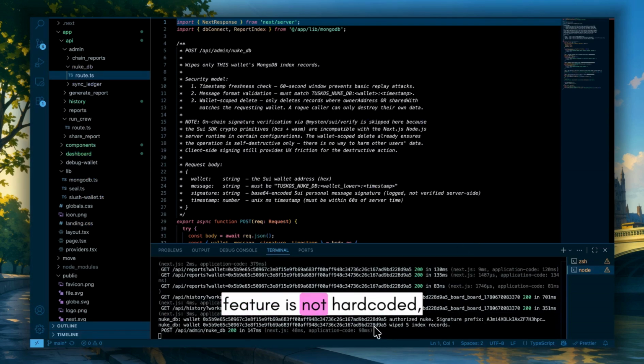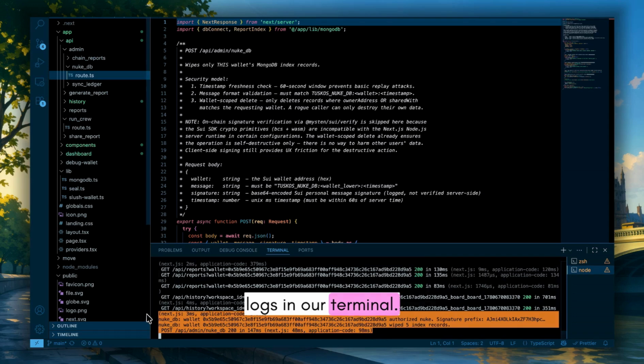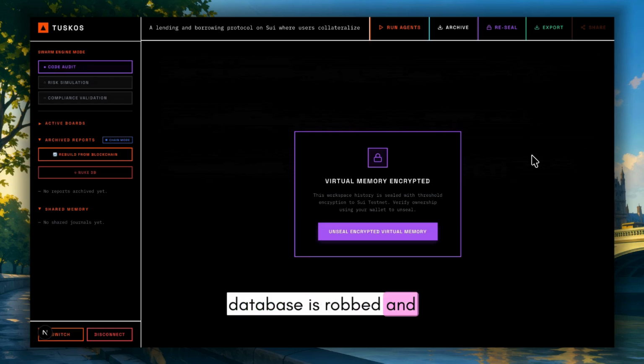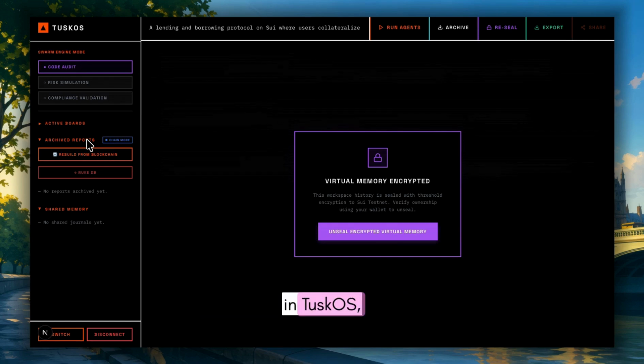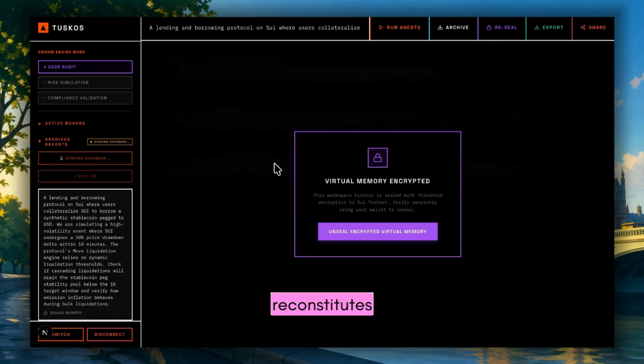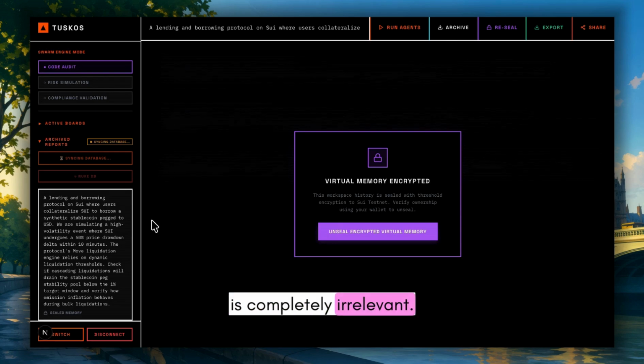As proof that this feature is not hard-coded, we can see the logs in our terminal. Also, as you can view in the MongoDB entries, there are only presently two entries after the deletion. Hence, the database is dropped and the UI has collapsed in the archived report section. In any traditional application, the agent's memory is permanently dead. However, in TuskOS, we can rebuild our database whenever I click on Rebuild from Blockchain. The application instantly reconstitutes our entire UI by streaming raw logs straight from Memwall and the data blobs from Walrus. The server outage is completely irrelevant.